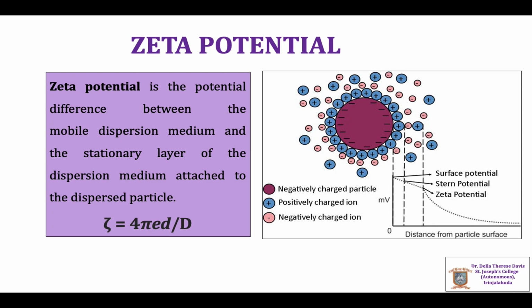If we consider an electrical double layer at the solid liquid interface, which is regarded as a condenser with parallel plates kept d centimeter apart, carrying a charge E per centimeter square, then zeta potential is given by 4 pi Ed divided by D, where capital D represents the dielectric constant of the liquid.